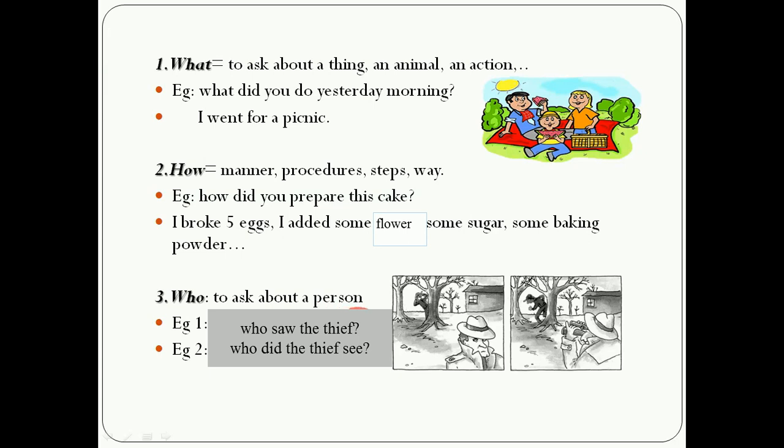Who saw the thief? من رأى السارق؟ شكون اللي شاف السارق؟ So this is the thief and this is the detector. Who saw the thief? Now we answer, we say the detector. Okay, the detector. Consider example number 2. Who did the thief see? Okay, look at this picture. The thief saw the detector. Okay.